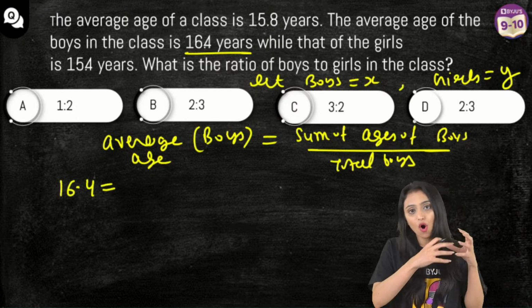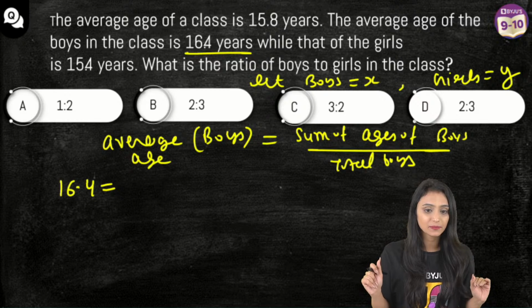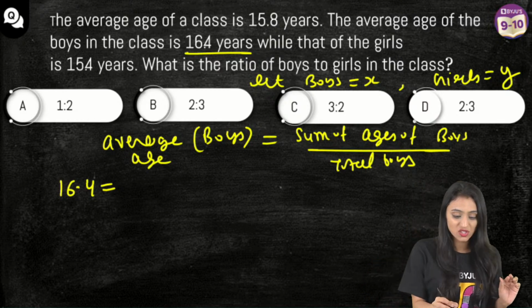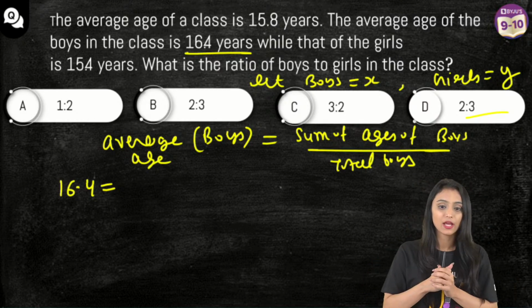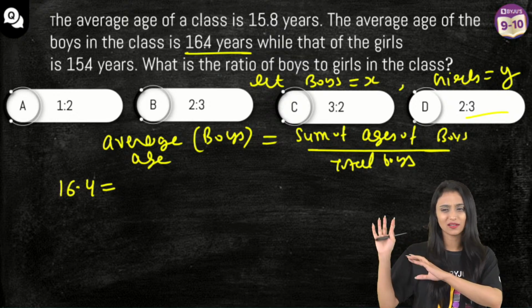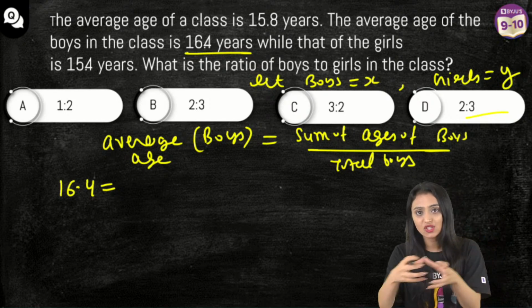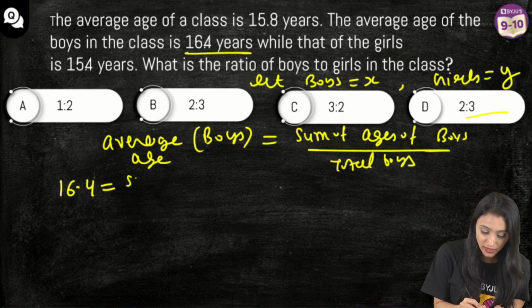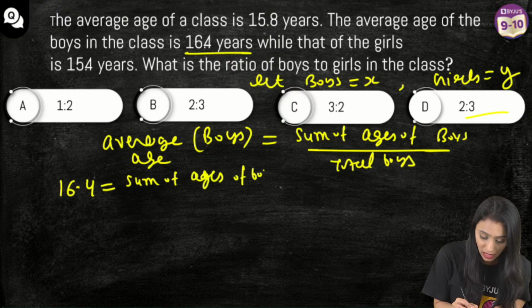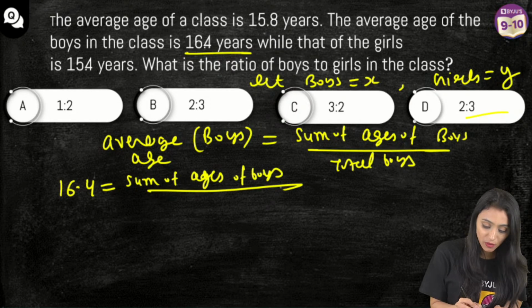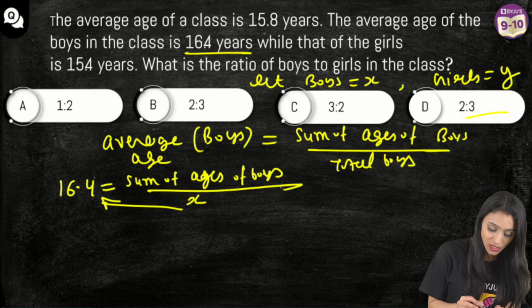Sum of ages of all the boys in the class. Do we know that? Yeah, by chance it is same, but let's see that. So don't worry about that. By chance the option is same, but let's discuss it. So sum of all the ages of the boys, we don't know that, right? Let's just write it as it is. Sum of ages of all the boys in the class, we don't know that. What is the total number of boys in the class? That's x. Let's cross multiply this.